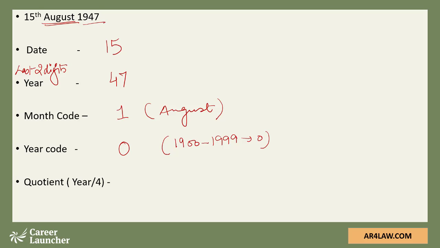And the last thing to be added is the quotient when the year is divided by 4. That means when I'm dividing 47 by 4, I only want to look at the quotient. If there's any remainder coming, let it be. So the quotient here comes out to be 11.